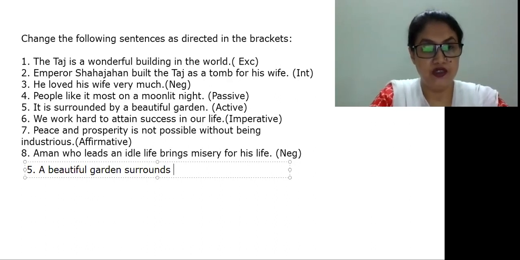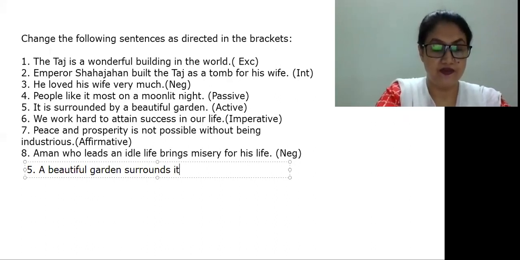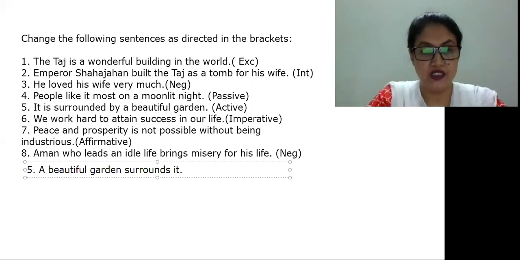A beautiful garden surrounds it. Is that okay? Okay. Now we'll do the next one.